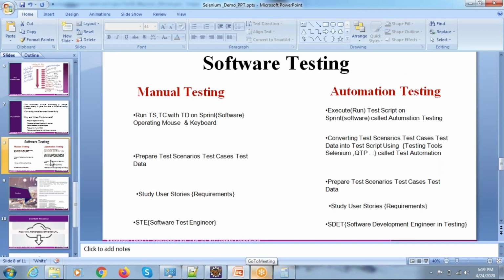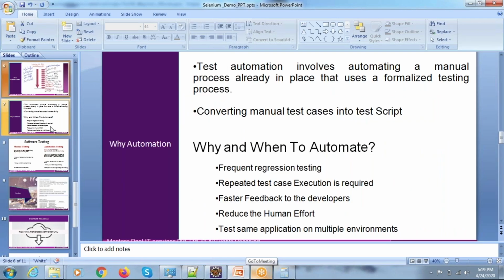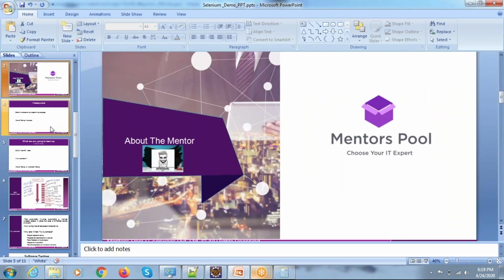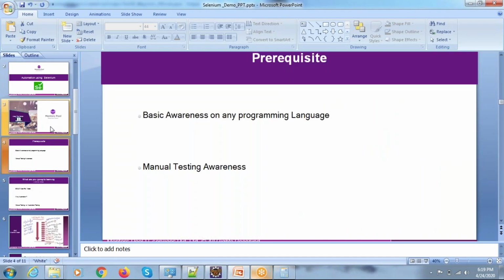In the next coming sessions, we are going to get into the introduction to Selenium and slowly we will get into the scripting part. Before we get into the scripting part, we will be having some brush up sessions. Guys who are completely new to programming languages or to manual testing topics, no need to worry about that. The only thing is a little more attention is needed. We will be doing a core brush up on these things so that you can easily pick things up.